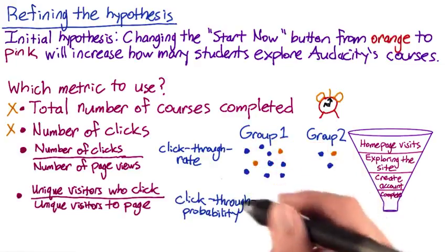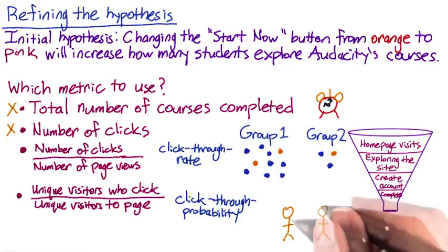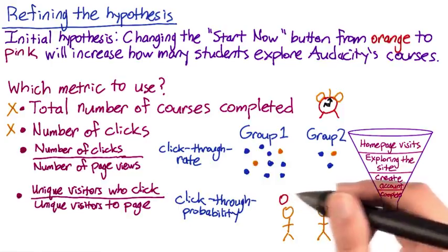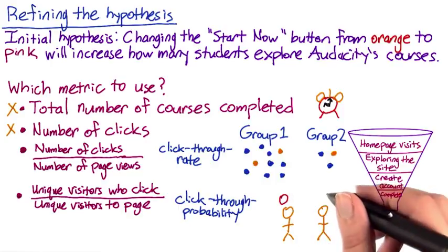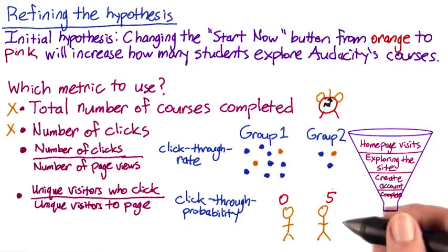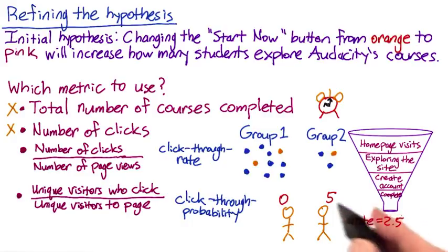To see how these two metrics are different, suppose you have a web page and two users visit the home page. The first leaves without clicking the Start Now button, which means they clicked 0 times, and the second person clicks 5 times. Maybe the next page loaded slowly, so the user impatiently clicked 5 times. In this case, the click-through rate equals 2.5, since there were 5 total clicks and 2 total page views. But the click-through probability equals 0.5, since half the users who visited the page clicked.